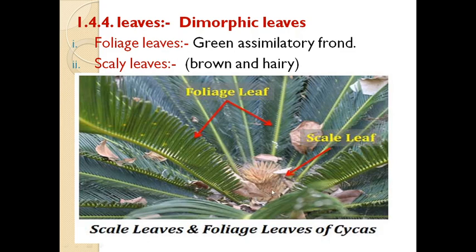See here the scaly leaves, usually brown in color, membranous, and present both on branches of limited growth as well as branches of unlimited growth in case of Pinus. And see here in Cycas, they provide protection to the developing apices. So students, this is also a gymnosperm, and they show leaf dimorphism.